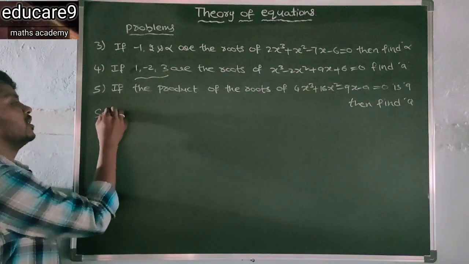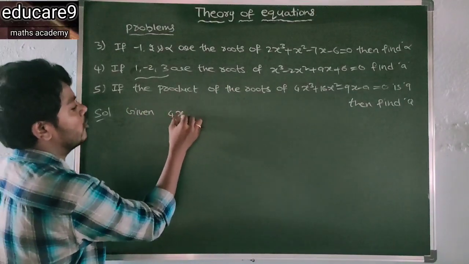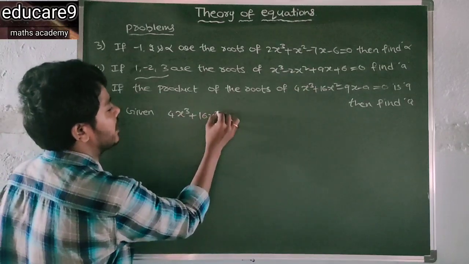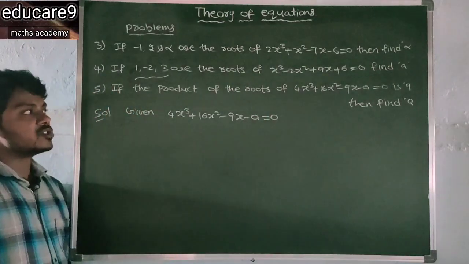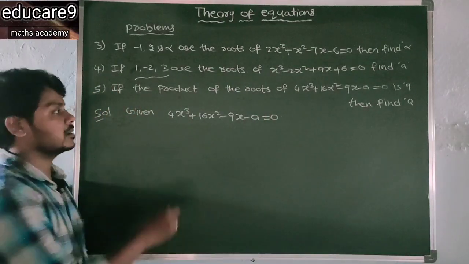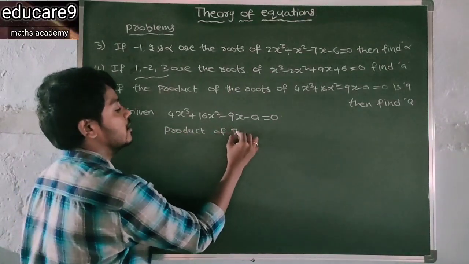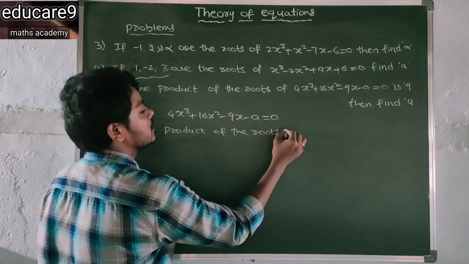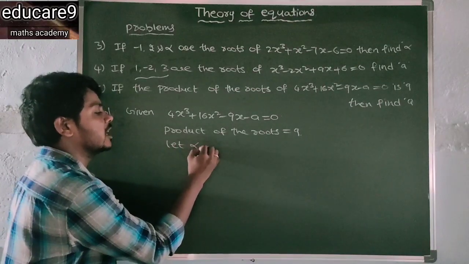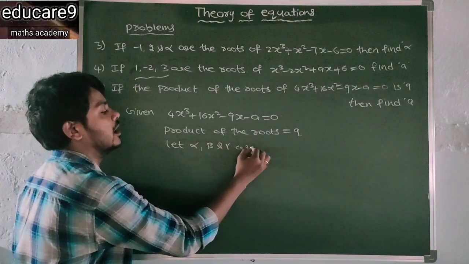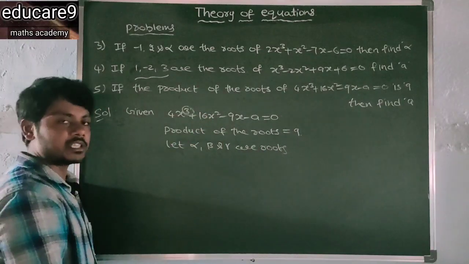So see the fifth solution. What is the given equation? 4x cube plus 16x square minus 9x minus a is equal to 0. Given that the product of the roots is 9. Let alpha, beta and gamma be the roots, because the degree of the given polynomial equation is 3.